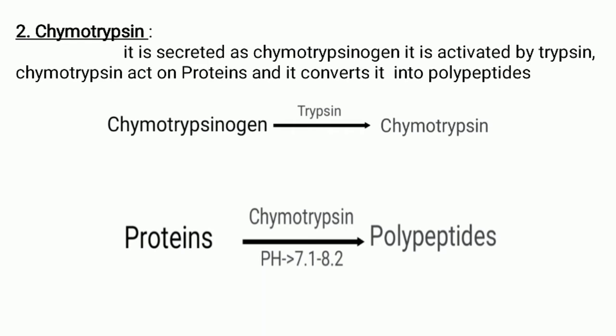Now the chymotrypsin. It is secreted as chymotrypsinogen, which is an inactive form of chymotrypsin. It is activated by the trypsin. So chymotrypsin acts on the proteins and converts them into polypeptides. In the picture you observe the trypsin which converts the chymotrypsinogen into chymotrypsin. This chymotrypsin, at a pH of 7.1 to 8.2, converts the proteins into polypeptides.